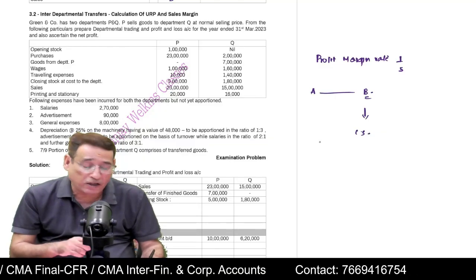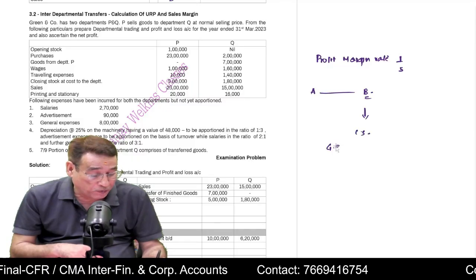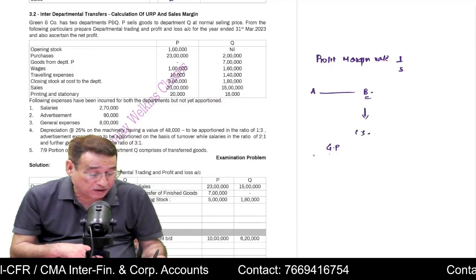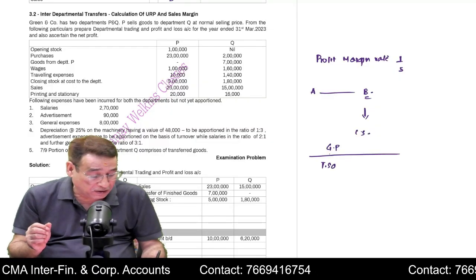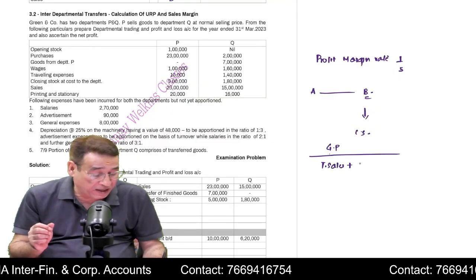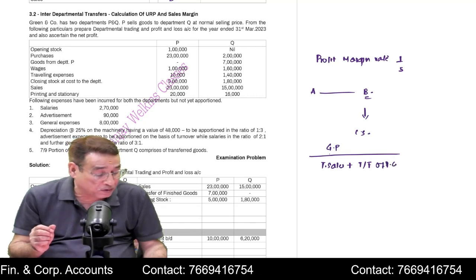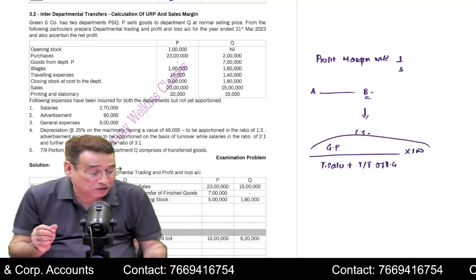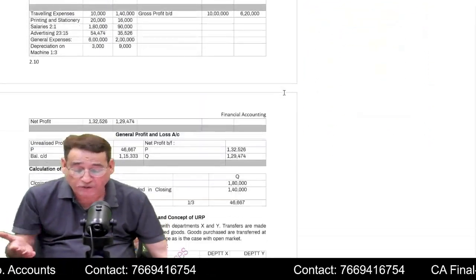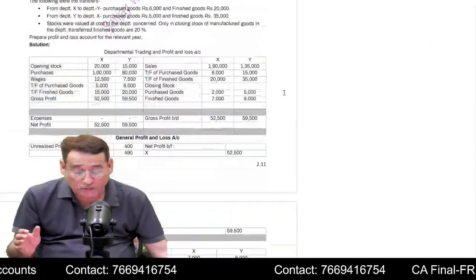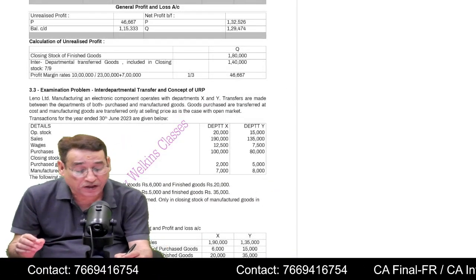In order to find out the profit margin rate, if you remember, first of all you write the gross profit. That means you will have to compute the gross profit. And out of gross profit, then you simply write total sales, and then write here transfer of finished goods, into 100. This way you can find out the rate of margin also. Is it clear to you? Sometimes you may have to find out the rate of margin. So from the examination point of view, the questions you have to do from this particular chapter are very important.